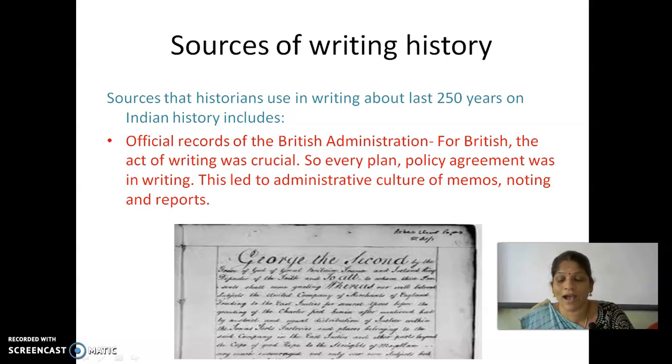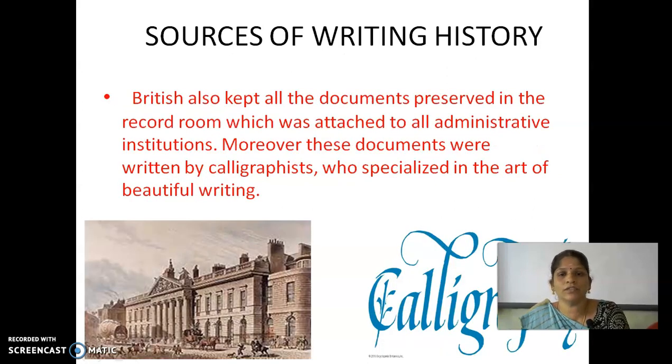Record rooms were attached to the administrative institutions. By the mid 19th century, with the spread of printing, multiple copies of these records were printed. The British also kept all the documents preserved in the record room attached to administrative institutions.